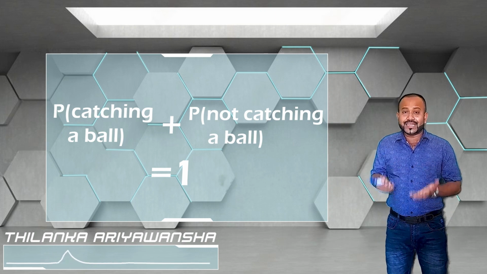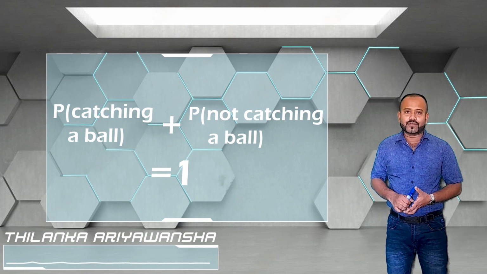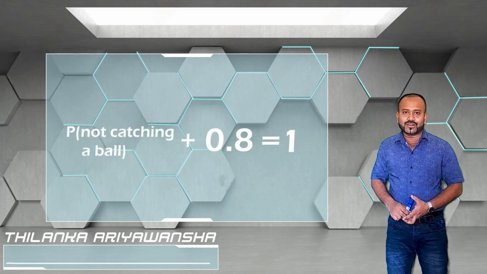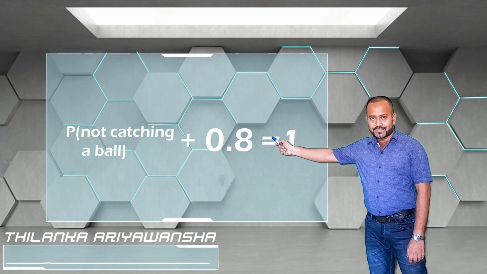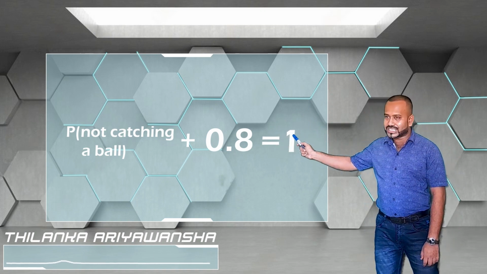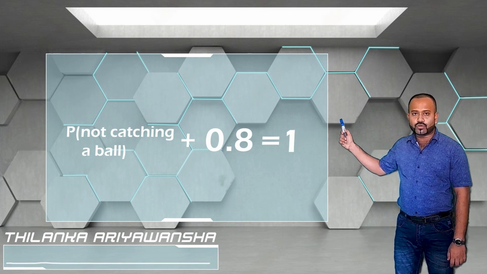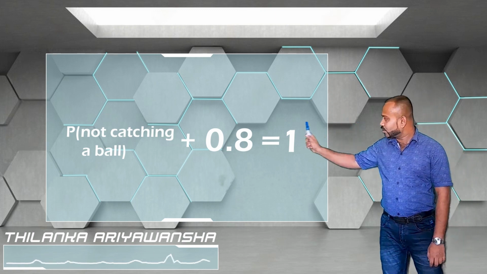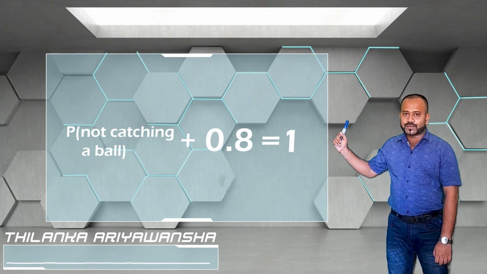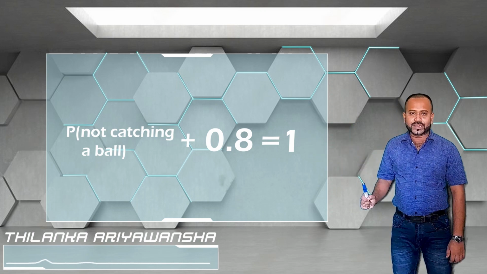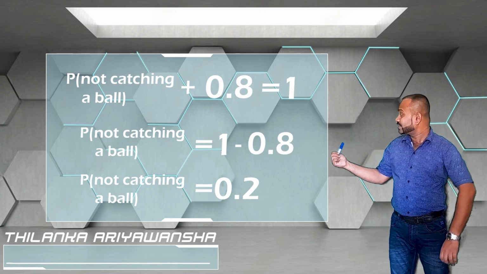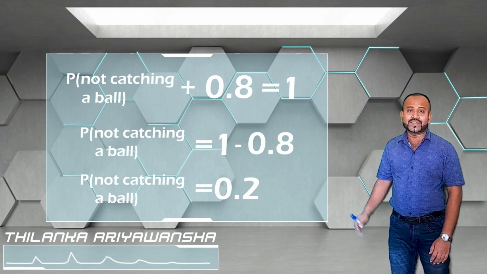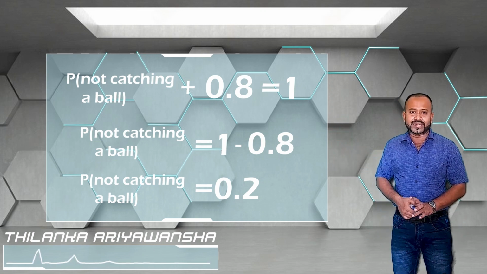To find the probability of not catching, probability of not catching plus probability of catching equals 1. The probability of catching the ball is 0.8. When we subtract that from 1, finally we get 0.2. That is the probability of not catching the ball.